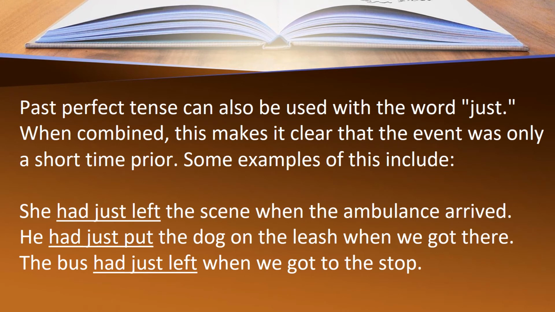Past perfect tense can also be used with the word just. When combined, this makes it clear that the event was only a short time prior. Some examples of this include: she had just left the scene when the ambulance arrived. He had just put the dog on the leash when we got there. The bus had just left when we got to the stop. So this is how we are using past perfect tense in several situations.